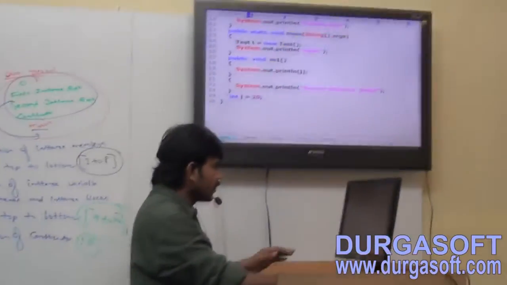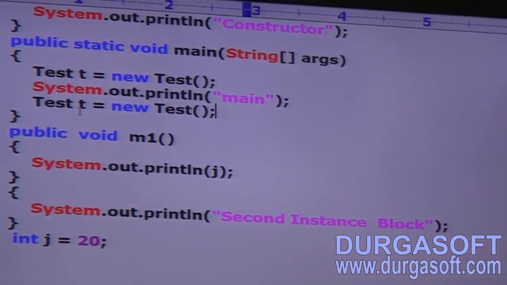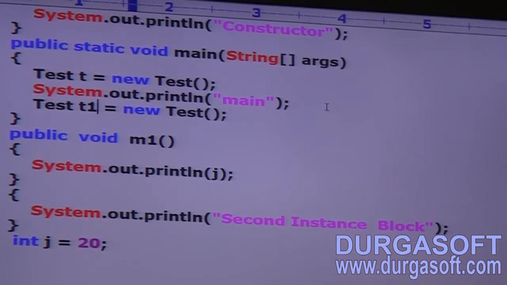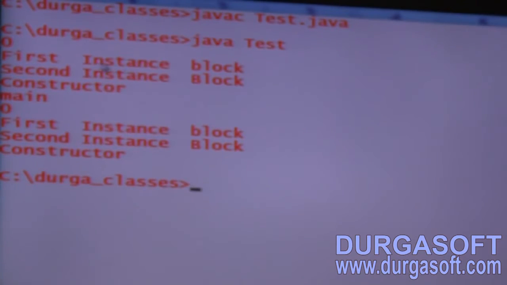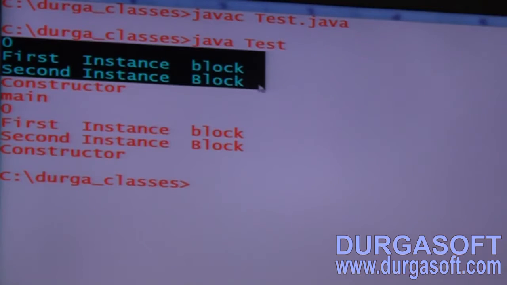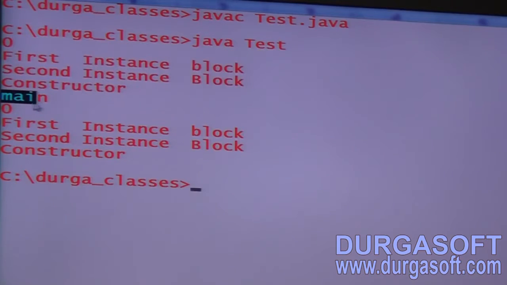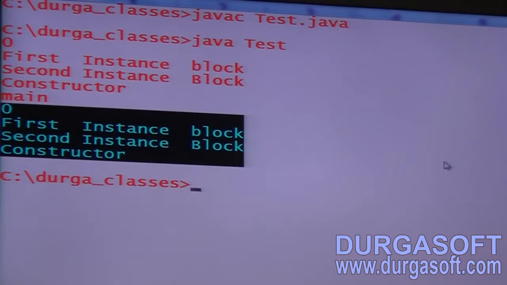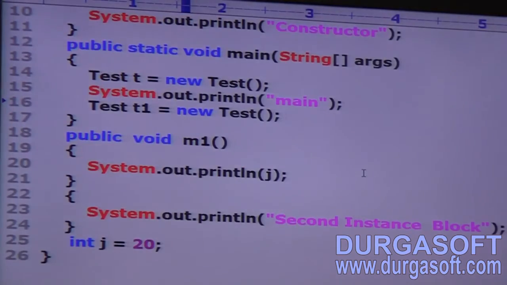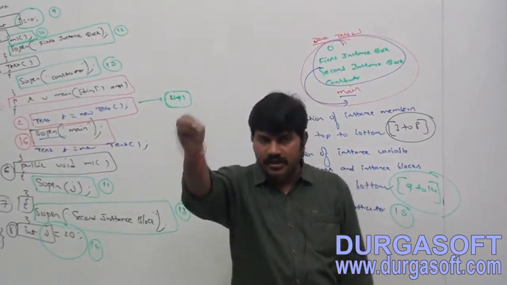Tester t is equal to new Tester, I am taking SOP of main, and then Tester t1 is equal to new Tester. Now observe. The code compiles fine. What is the answer? Have you observed? 0, first instance block, second instance block, constructor for the first object creation, and then SOP of main, and then 0, first instance block, second instance block, constructor for the second object creation. Instance control flow is not a one time activity. For every object creation, this will be performed. Are you getting the point, right? Okay. Add. Take a note.